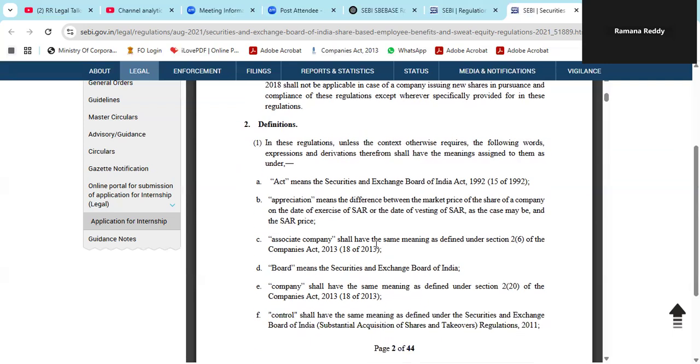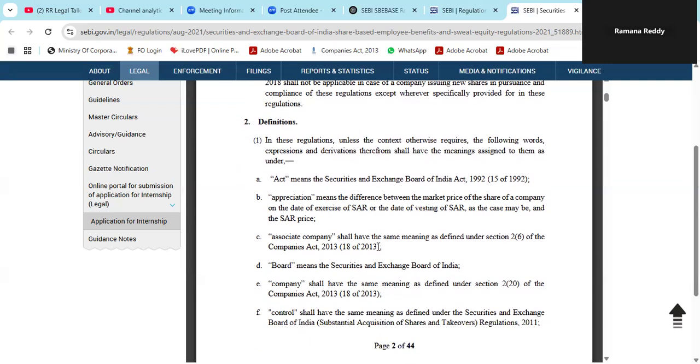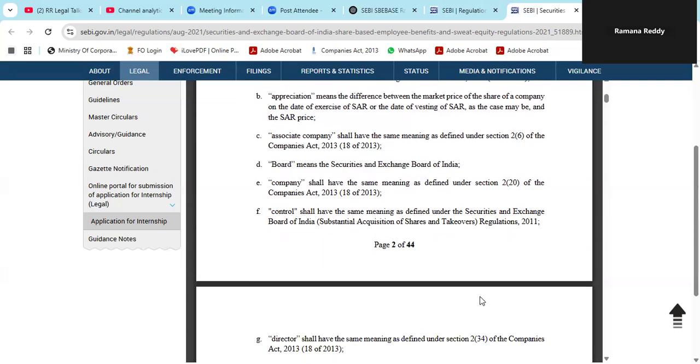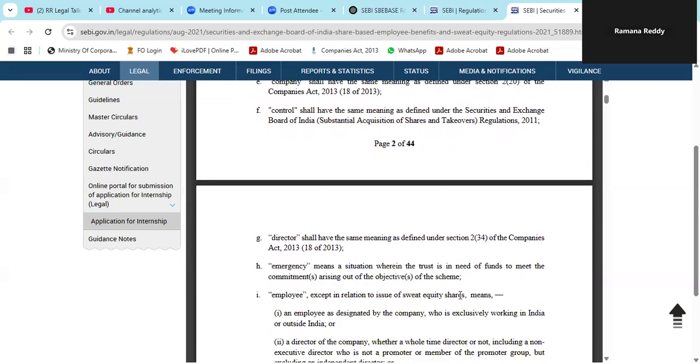That is called appreciation. And associate company is as per the definition under section 2, subsection 6 of the Companies Act 2013, the same meaning as defined under the Companies Act. Board means the Securities and Exchange Board of India. Company has the same meaning as defined under the Companies Act. Control has the same meaning as defined under the SEBI Substantial Acquisition of Shares and Takeovers, SAST Regulations 2011. Director shall have the same meaning as defined under the Companies Act 2013. These are all the definitions. Again, we are not giving the total definition because it will follow as per the definition under the Companies Act.